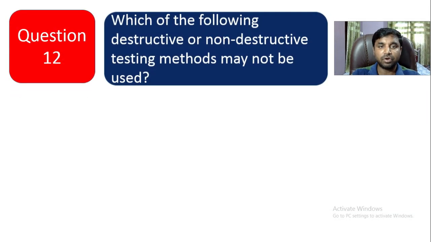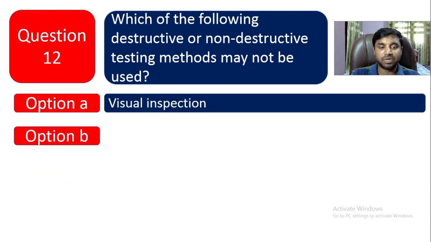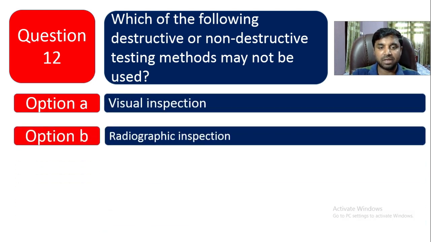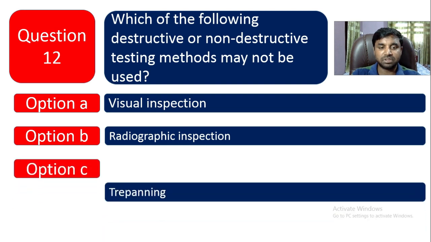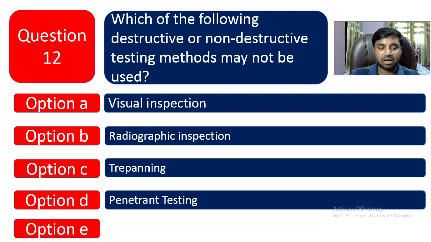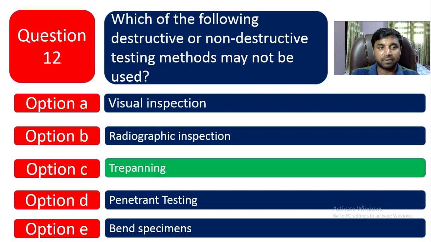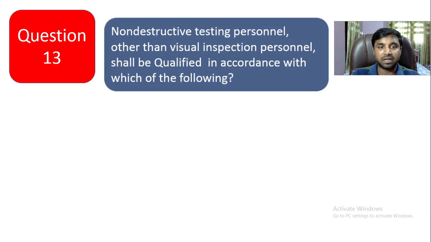Question 12. Which of the following destructive or non-destructive testing methods may not be used? Which one is not used? Option A is visual inspection. Option B is radiographic inspection. Option C is trepanning. Option D is penetrant testing, and option E is bend specimen. So which one is not a non-destructive testing method? Trepanning is not a non-destructive testing method. The answer is option C.